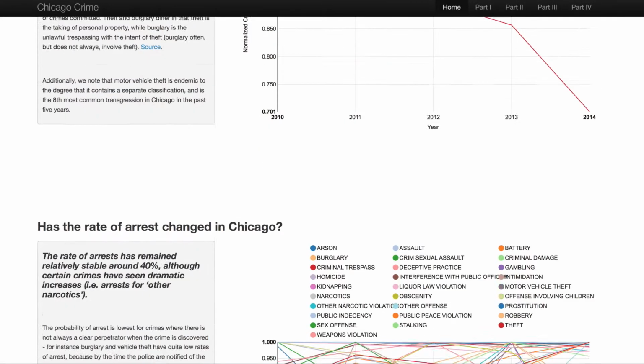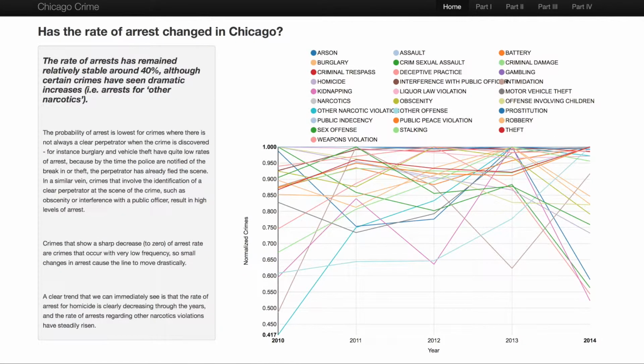Next, we wanted to see if rates of arrest in Chicago had also changed along with the rates of crime. The rates of arrest of some of the crimes have decreased, but upon further analysis, it becomes apparent that this is largely the case among low-frequency crimes. Overall, the arrest rate has stayed relatively constant around 40%.